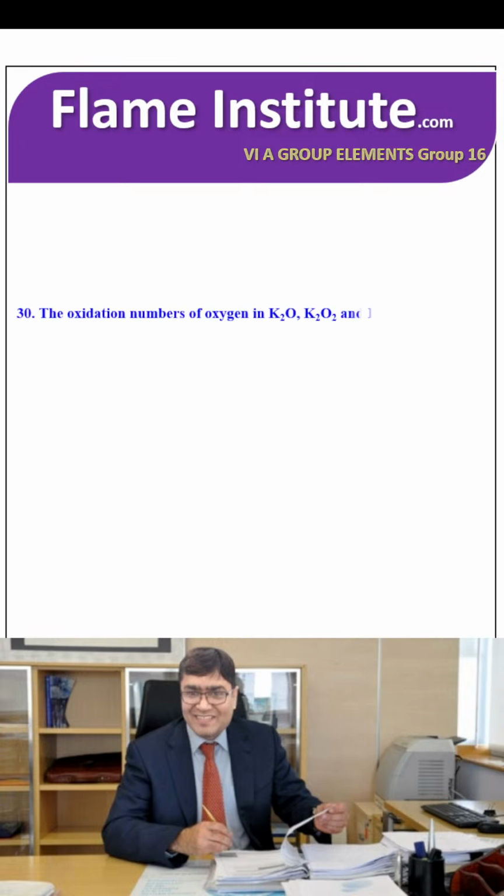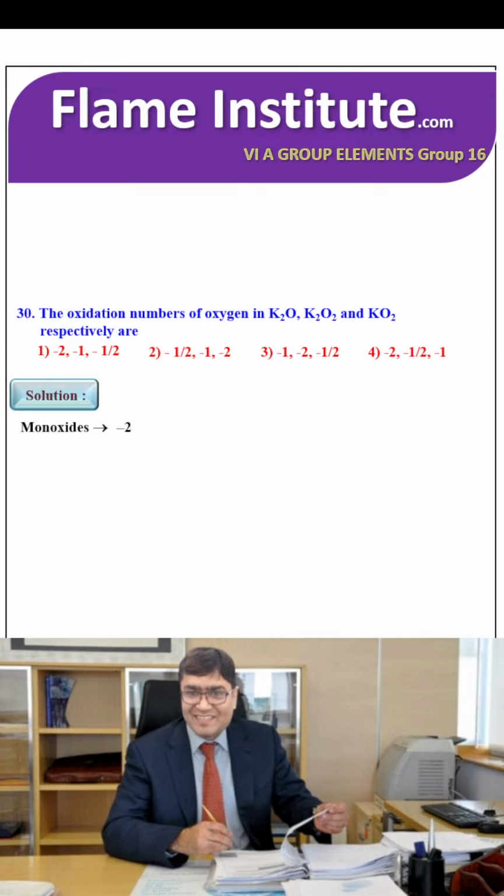The oxidation numbers of oxygen in K2O, K2O2 and KO2 respectively are -2, -1, -1/2. The oxidation number of oxygen in a monoxide is -2, in a peroxide it is -1 and in a superoxide it is -1/2. So the first option is the right option.